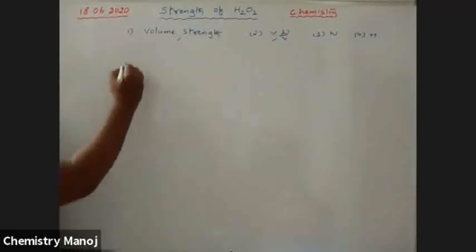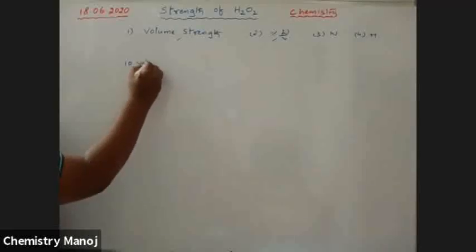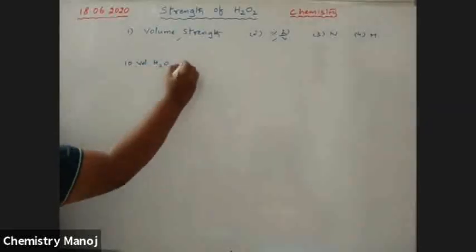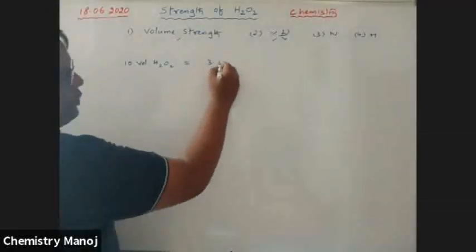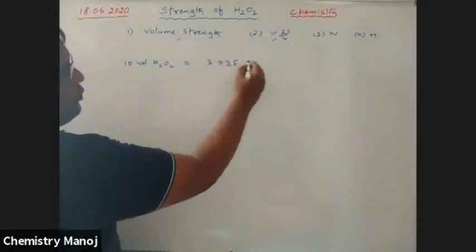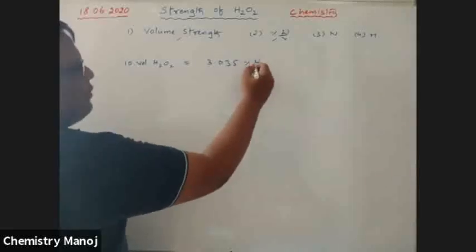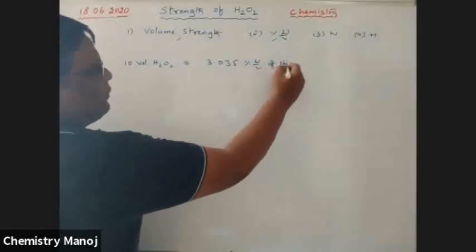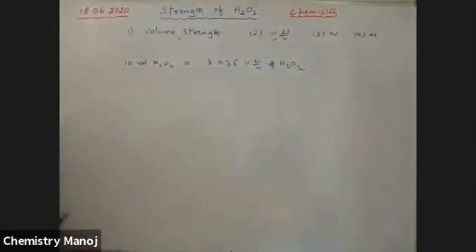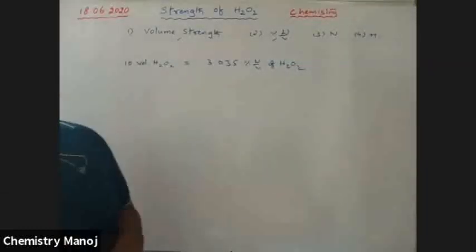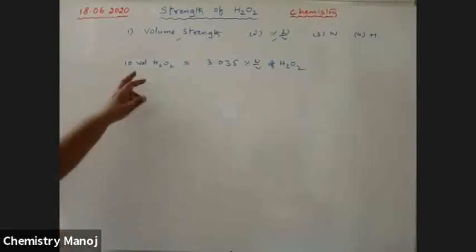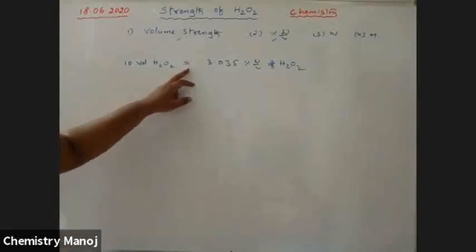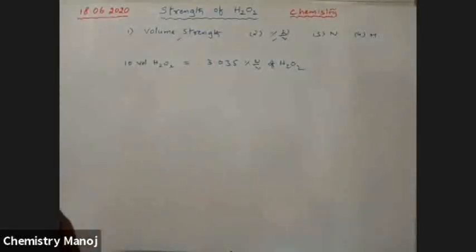So 10 volume H2O2 is numerically equal to 3.035 percentage weight by volume of H2O2. 10 volume H2O2 is equal to 3.035% weight by volume of H2O2.